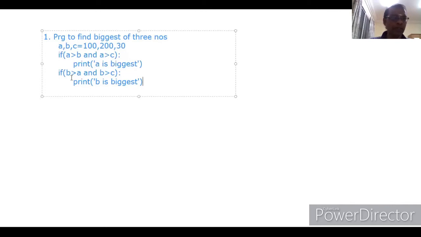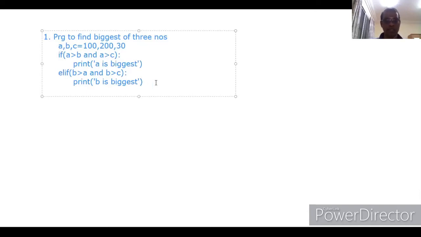What about this one? B is 200. 200 is greater than 100. It is true. What about this? 200 greater than 30. It is also true. So both conditions are true. Then AND gives true. B is biggest. See, here we have to put elif. If the condition is false, it will not execute.